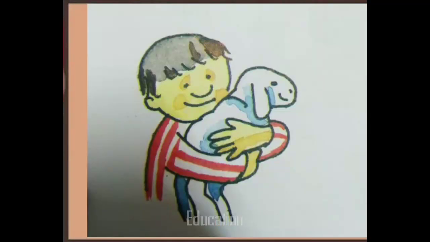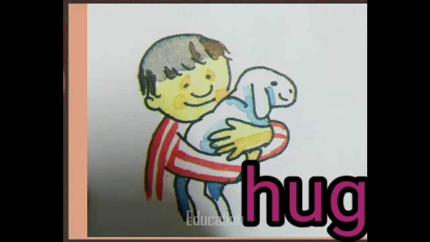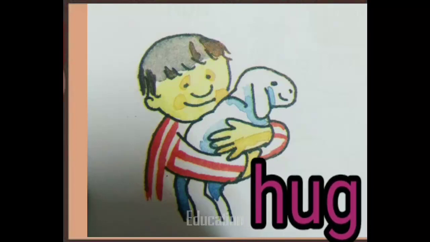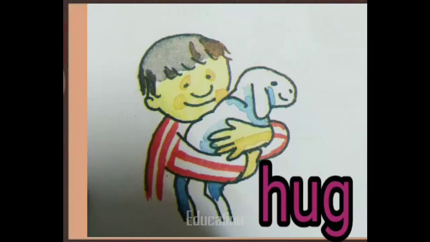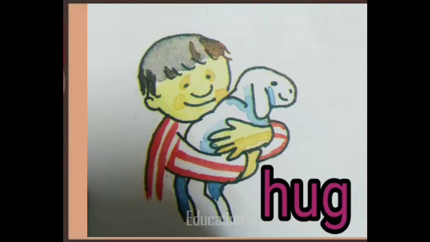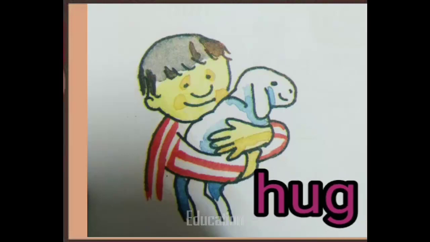Now children, look at here. What do you see in this picture? You can see the boy hug a puppy, right? So we called it hug. H-U-G, hug. Children, sound it aloud. Hug. Now our next sound is U-N, un. Say everyone, un.